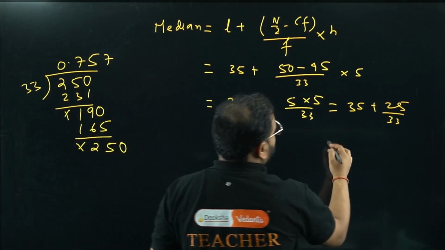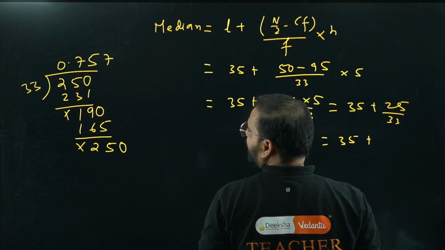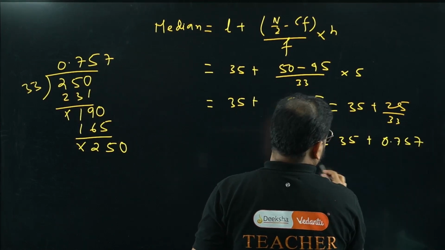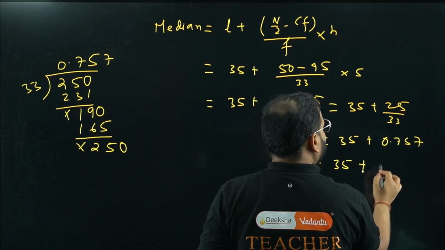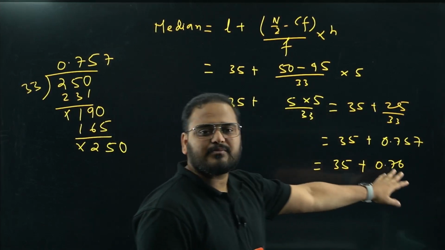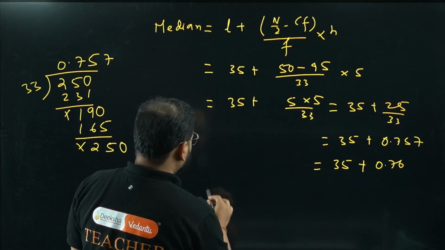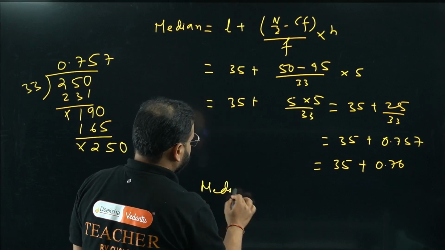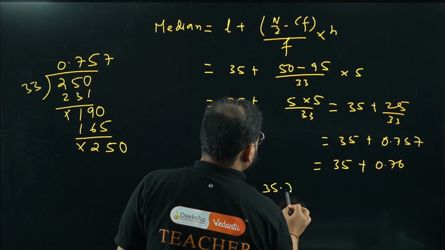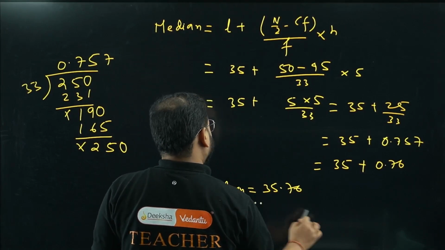Have a look. I'm getting this value as 35 plus 0.757. I can round it up. 0.76. Correct, no? I can round this up, 0.757 as 0.76. And my median is going to be, have a look, 35.76.